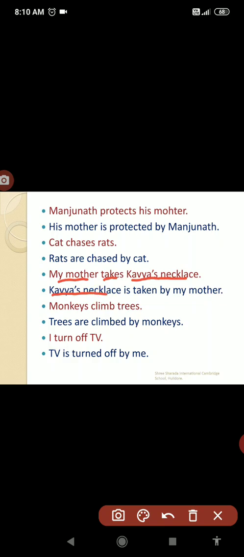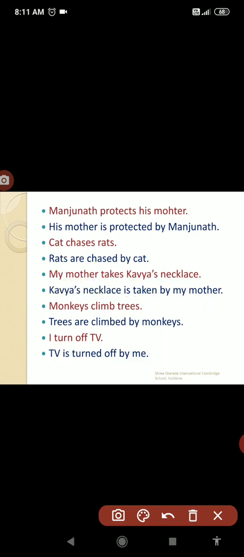Kavya's necklace is singular, so we have to use the auxiliary is. Kavya's necklace is. Here the main verb is takes. Take comes into the V3 form, that is V1, V2, V3. What is take? Took, taken. So it comes like taken. Kavya's necklace is taken. By what? Here what is the subject? My mother. So Kavya's necklace is taken by my mother. Like that we have to use.